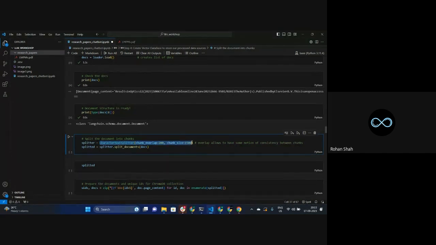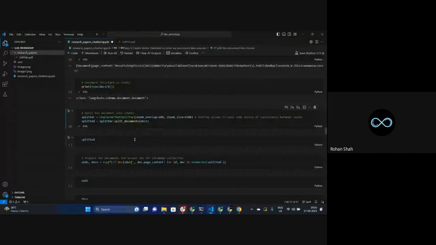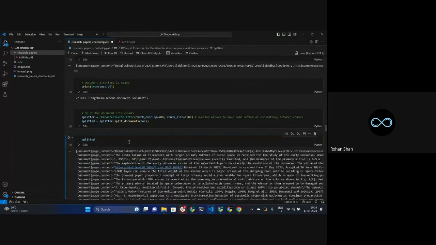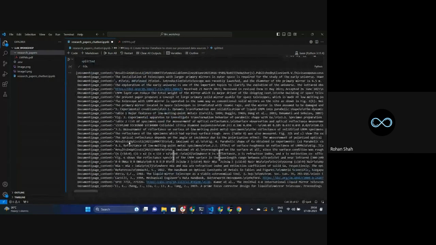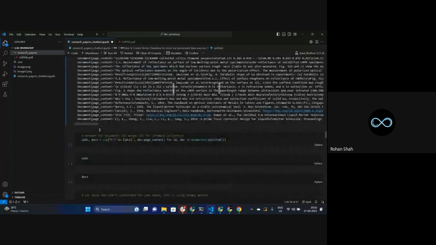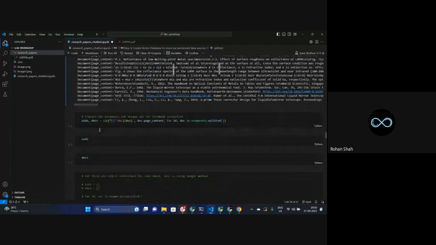We are not actually splitting it over here. We are still creating an object called splitter. Okay. And from this object that we have created, we are calling split documents, which now takes the original document and splits it into different chunks with this particular code. Okay. And let's see how it looks. As you can see, this many documents have been created, right? This many chunks have been created. Okay. So that's the kind of stuff that we have done, right?